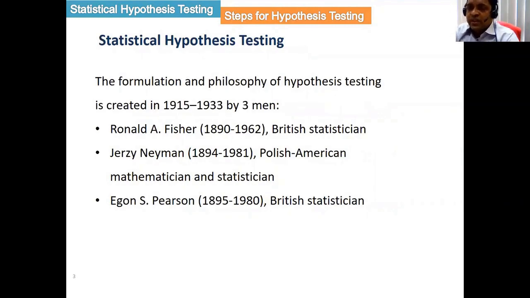So there is a long story about the statistical test. It was developed by 3 researchers. One of them is Ronald Fisher, who is a British statistician. The second one is Neyman, who is a Polish-American mathematician and also a statistician. And the third one is Egon S. Pearson, who is also a British statistician. These 3 researchers did the pioneering work to develop the statistical hypothesis test.